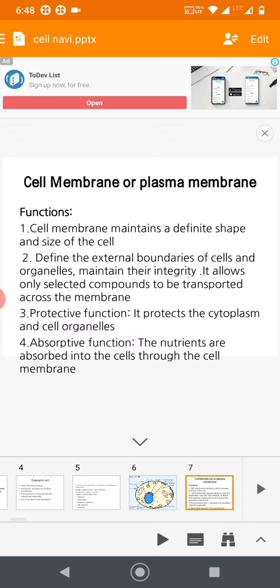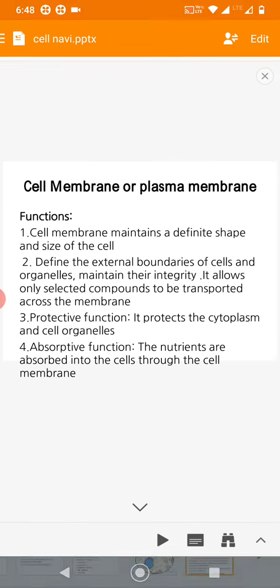Now we have to concentrate more on the cell membrane or plasma membrane, because they perform a lot of functions. So in eukaryotic cell, there is a proper cell membrane or plasma membrane. Okay. So what are the functions of the cell membrane?